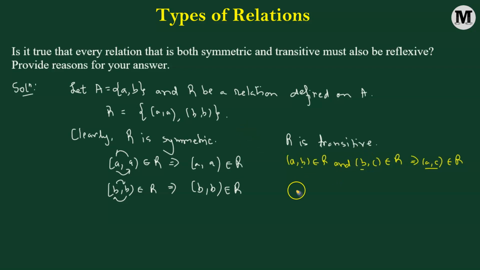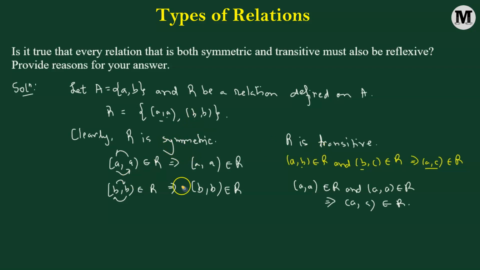So here we have the ordered pair (a, a). Now we cannot pick up (b, b) because the second element of the first ordered pair and the first element of the second ordered pair do not match. However, we can pick up (a, a) belonging to R and that same ordered pair (a, a) belonging to R. And of course, it's trivial to say that (a, a) must belong to the relation R. The same thing can be done for the ordered pair (b, b). So for this particular relation, we can see that R is symmetric and transitive.